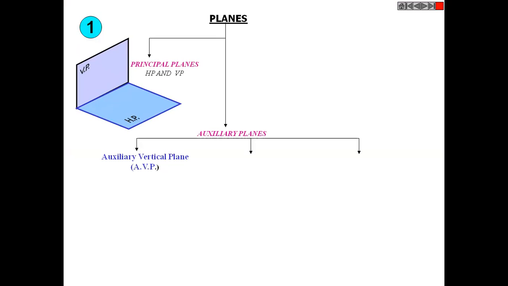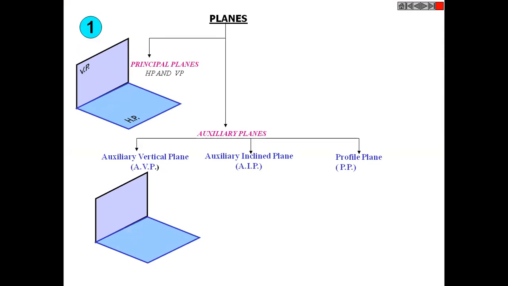The first auxiliary plane is the auxiliary vertical plane. So what is an auxiliary vertical plane? The second is the auxiliary inclined plane, and the third is the profile plane. For the auxiliary vertical plane, we have the vertical plane, the horizontal plane, and a plane which is perpendicular to the horizontal plane and inclined with respect to the vertical plane. You can see this particular plane is lying perpendicular to the horizontal plane, and it is inclined at a certain angle with respect to the vertical plane.